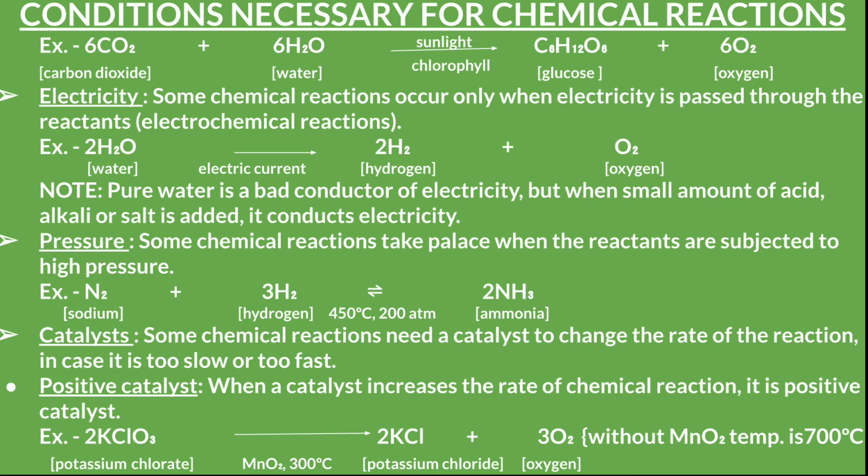Then electricity. Some chemical reactions take place when electricity is passed through the reactants. Like water, when electric current is passed, it decomposes to hydrogen and oxygen. We cannot pass electricity through pure water because pure water is a bad conductor of electricity. When a small amount of acid, alkali or salt is mixed with the pure water, it conducts electricity.